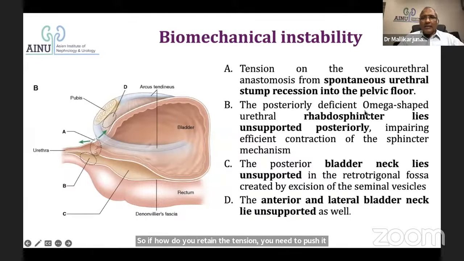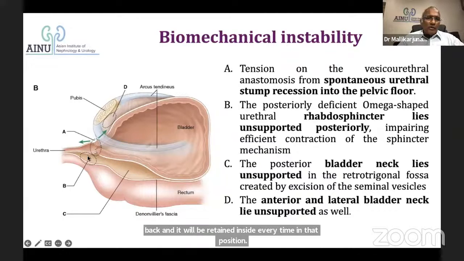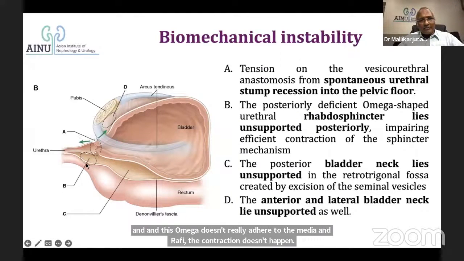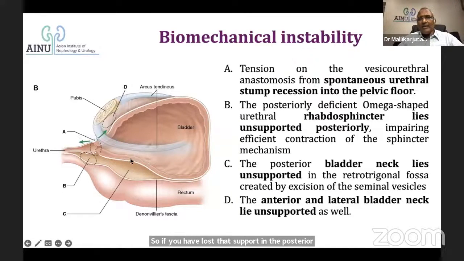Second thing is posteriorly deficient. The external skeletal sphincter of the external urethral sphincter is like an omega. If there is damage to this median raphe and this omega doesn't really adhere to the median raphe, the contraction doesn't happen. So if you have lost that support in the posterior area of the median raphe, this omega shaped sphincter gets unsupported and there is an impaired contraction of the sphincter mechanism.